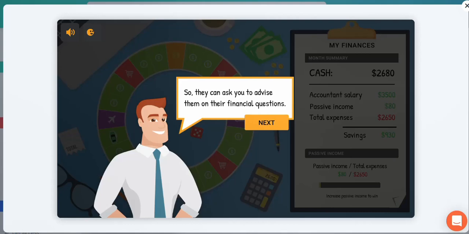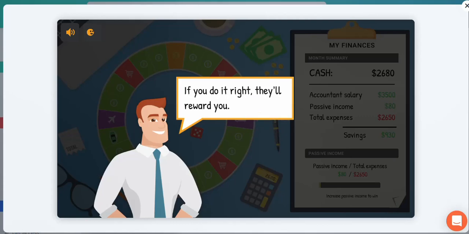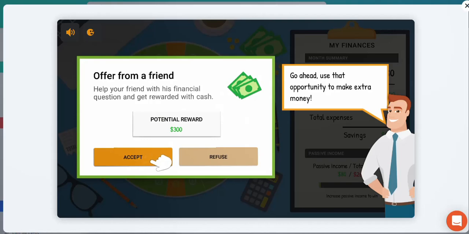If we're looking specifically at these financial questions, obviously you might have the necessary skill because you're an accountant, so we'll assume that this individual is regulated, has the necessary qualifications, and can give professional advice. So here is an offer from your friend. Your friend says they want some help. You're going to help your friend with the financial question and you're going to get rewarded with cash. Go ahead and use the opportunity to make some extra money.